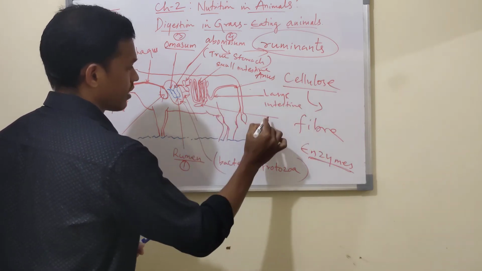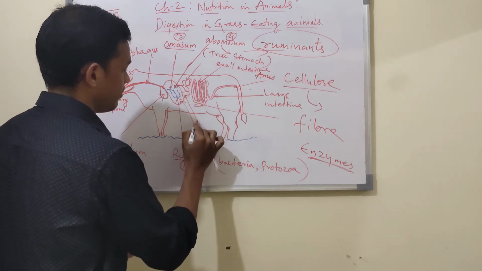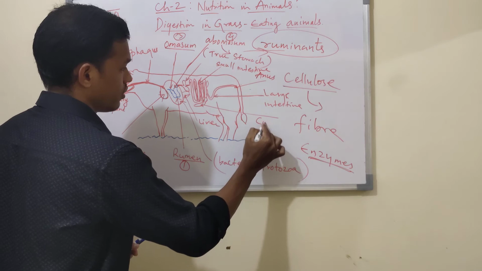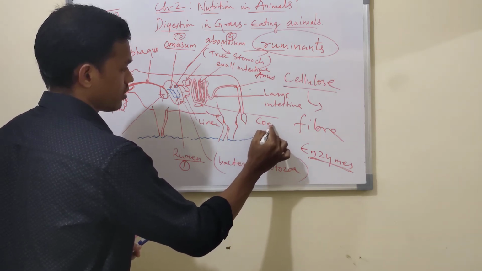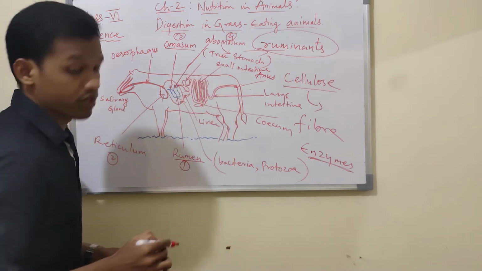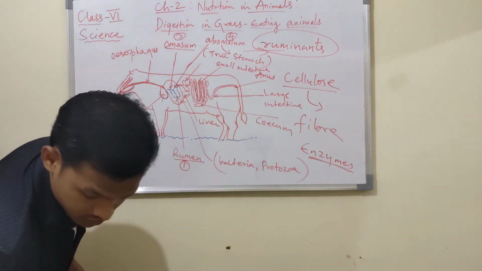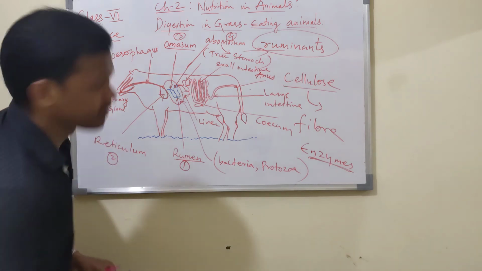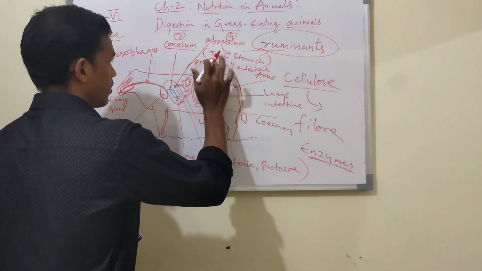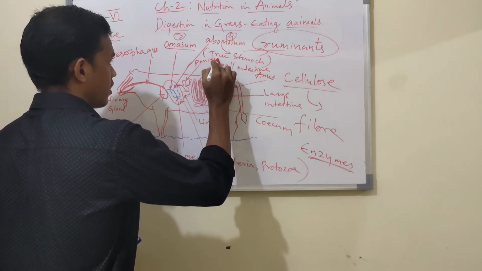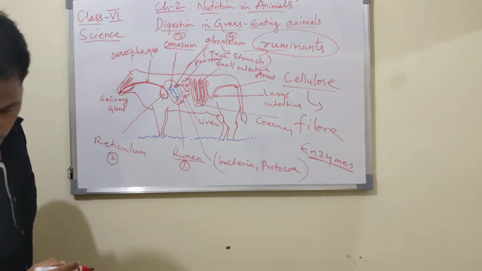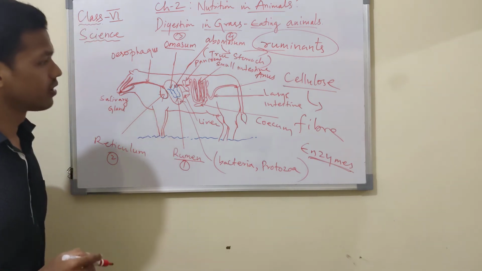This is the liver. And this is the pancreas. Got it now?